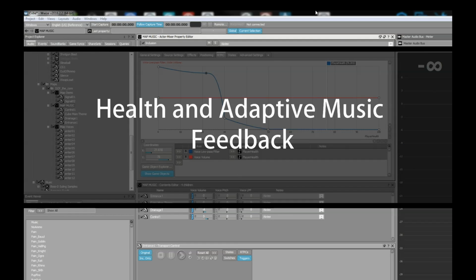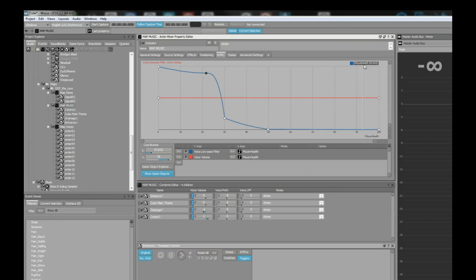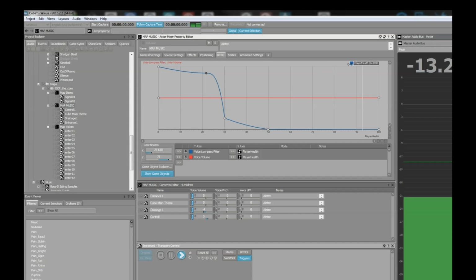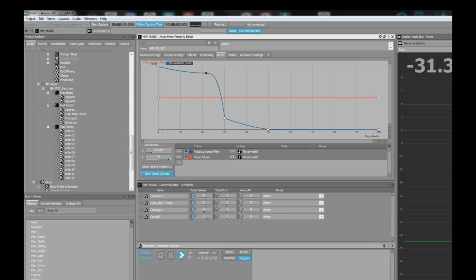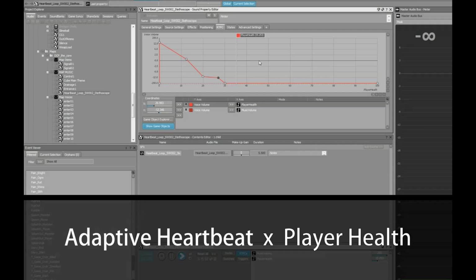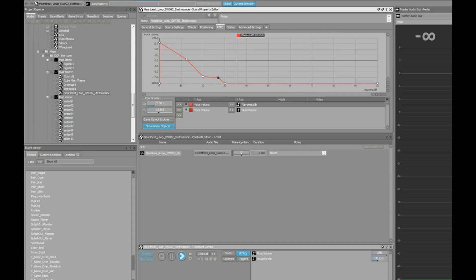Another adaptive audio feature that I added was a two-tiered adaptive audio response to the player's health. First, I implemented a low-pass filter to activate once the player's health reached a critical point. This consequently lowered the volume of the music being played to inform the player that their health was dwindling. Second, in response to a player's dwindling health, I also implemented a heartbeat sound to activate once the player's health reached below 30%.